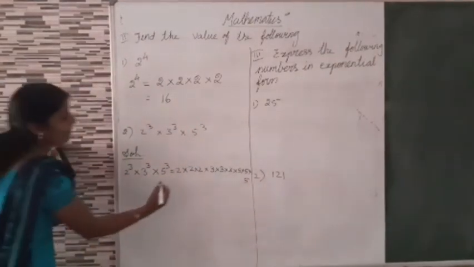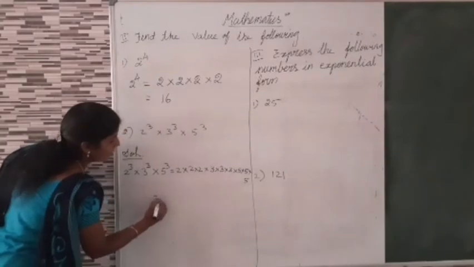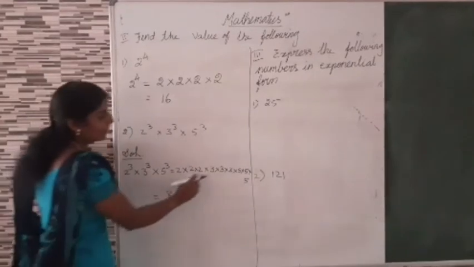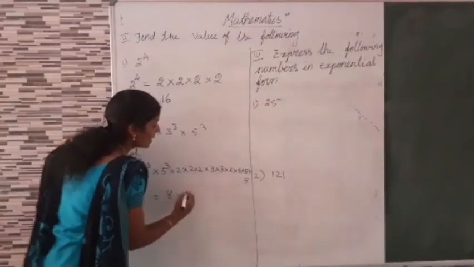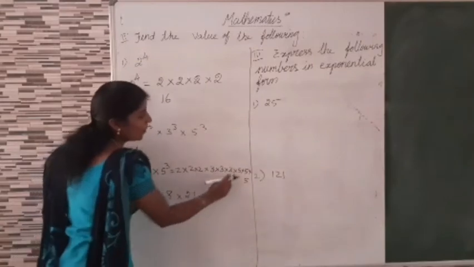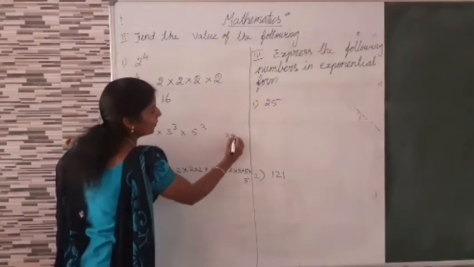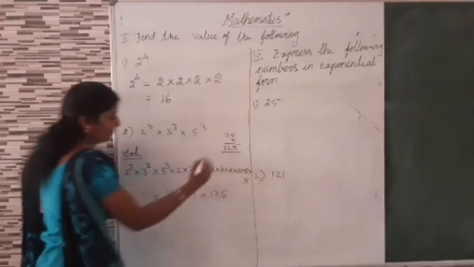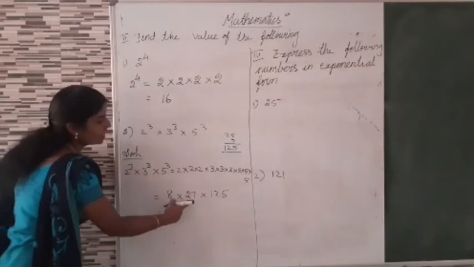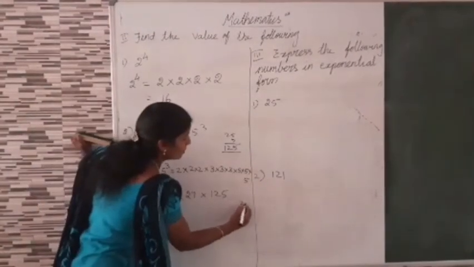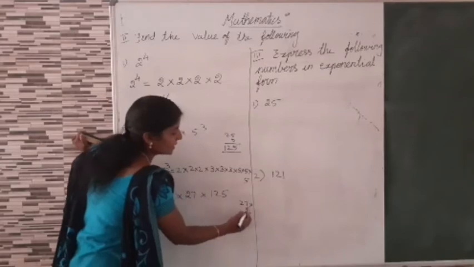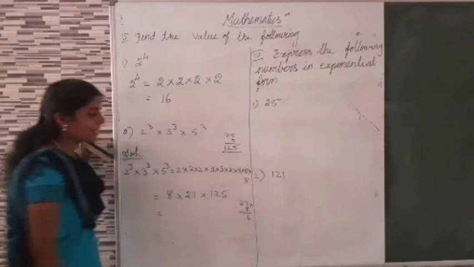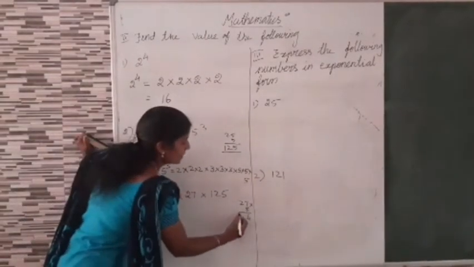Now we can multiply these 3 together. 2 2s are 4, 4 2s are 8, into 3 3s are 9, 9 3s are 27, into 5 5s are 25, 25 into 5, 125. Now we can multiply 8 into 27. 8 sevens are 56, 5 balance. 8 twos are 16, 16 plus 5, 21.